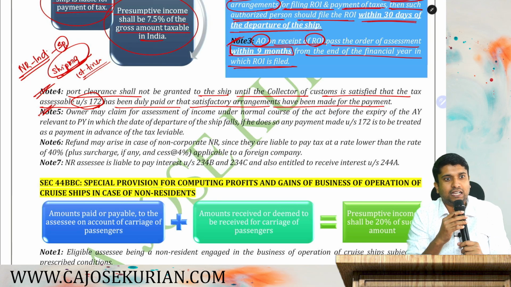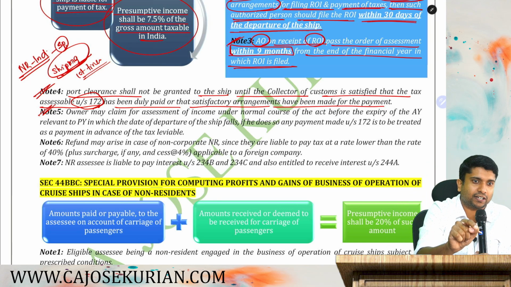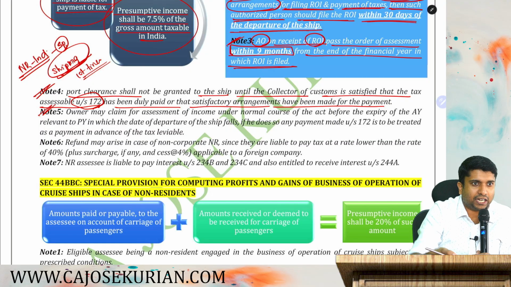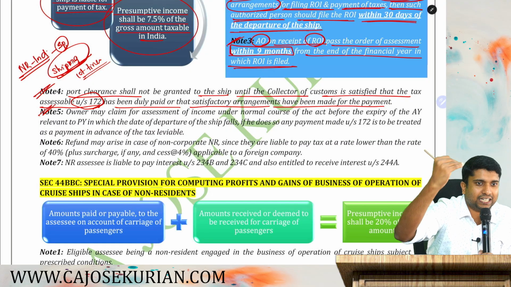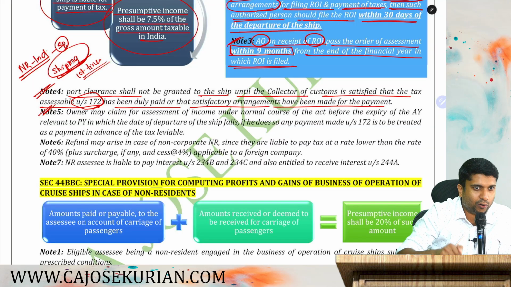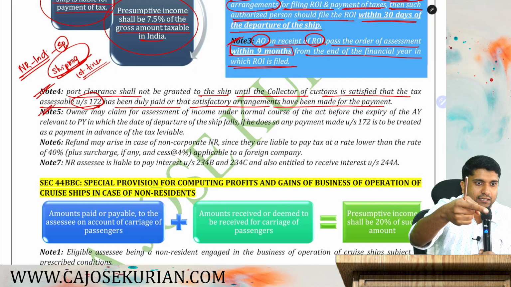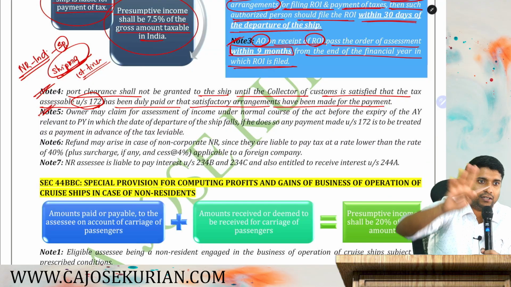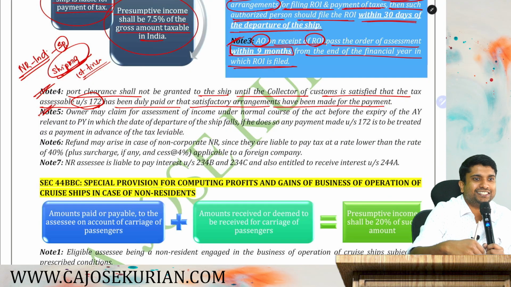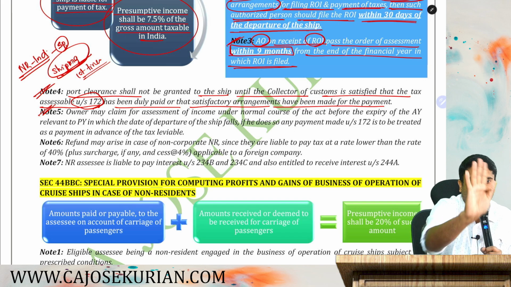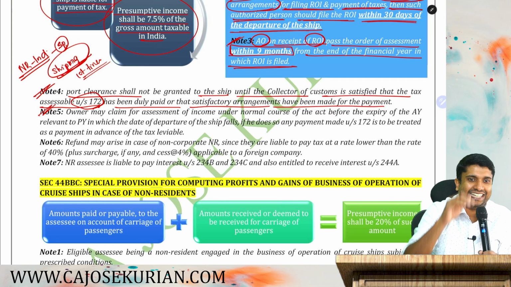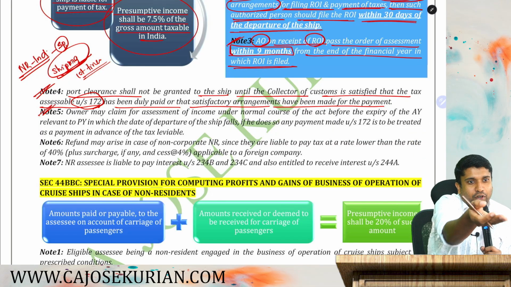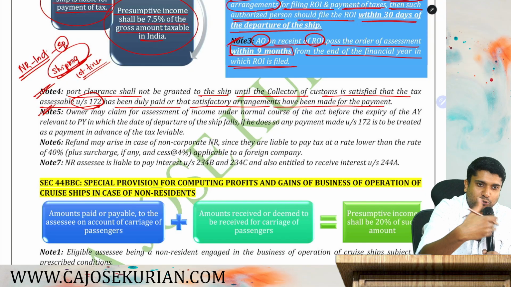Then you go. At the time of the due date of filing your normal return, you file one more return. In that return, you show your income under 44B and pay the taxes as per the slab rate. The tax that you have paid right now will be treated as an advance tax that you have paid. And at the time of the due date of filing your normal return, whatever refund is there, it will be given to you. So it's a win-win. Why a win for the department? Even if you don't file that return under 139 subsection 1, there is nothing to lose, because you have already paid the maximum amount that a person is supposed to pay.